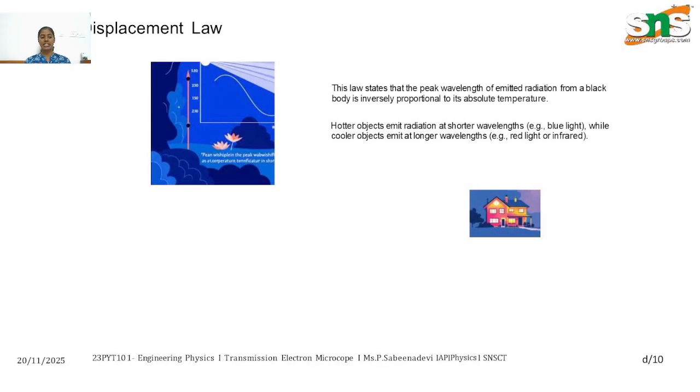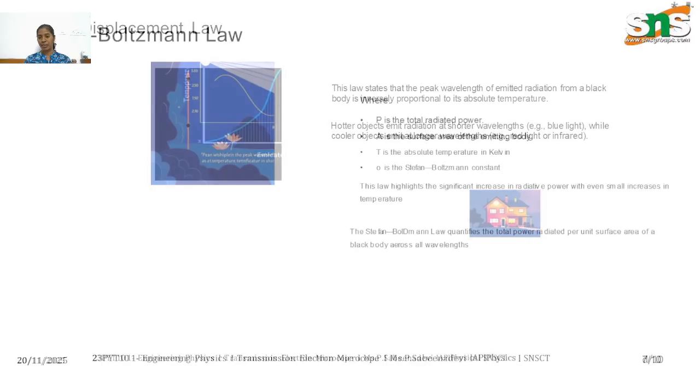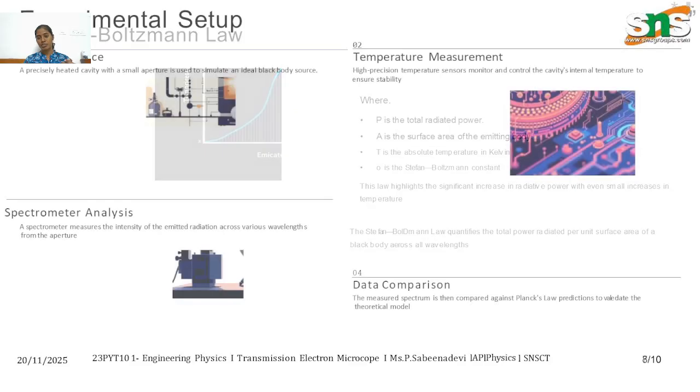Failure of classical physics: classical theory like the Rayleigh-Jeans law failed at short wavelengths and predicted infinite energy, known as the ultraviolet catastrophe. This contradiction showed that physics was incomplete. The importance of Planck's explanation: to solve this problem, Max Planck introduced the idea that energy is emitted in discrete packets called quanta. This leads to Planck's radiation law and marked the beginning of quantum theory.